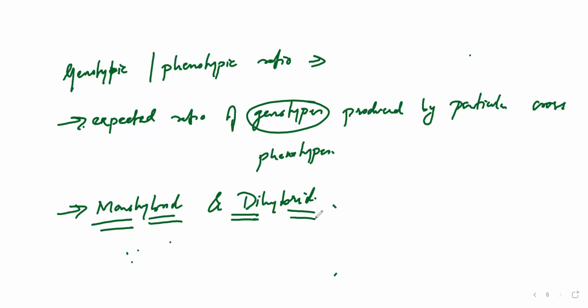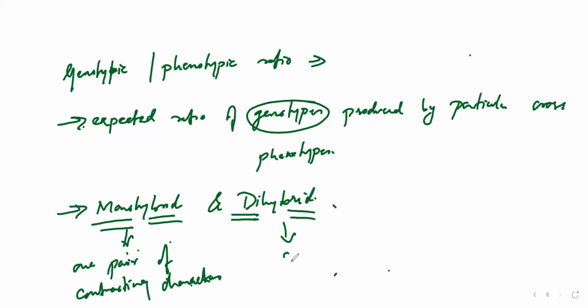For example, monohybrid cross means, because it's single, only one pair of contrasting characters is involved. Whereas in dihybrid, two pairs will be involved in crossing. If you consider the phenotypic ratio for both, monohybrid and dihybrid, then for the monohybrid you are going to get the following.